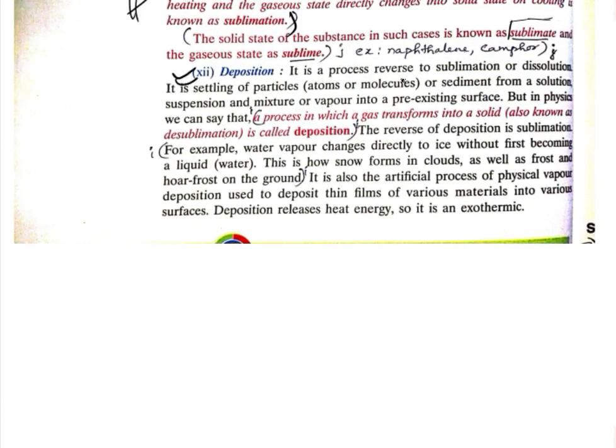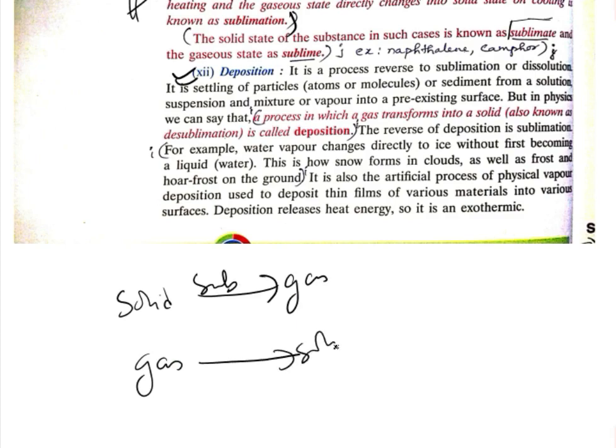Deposition is the process reverse to sublimation. Sublimation was solid to gas, but when gas directly converts to solid, this process is known as deposition. You can write from here also, the red marking. A process in which a gas transforms into a solid, also known as desublimation, is called deposition.